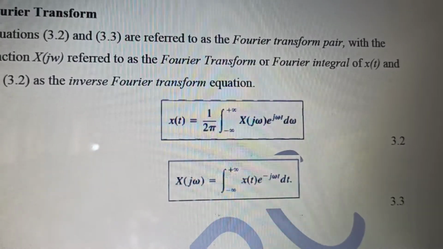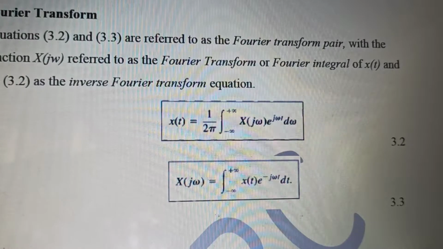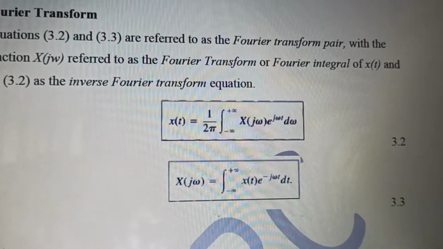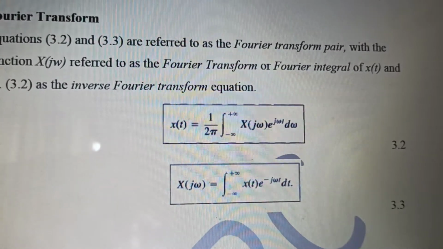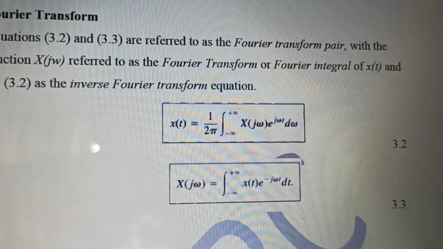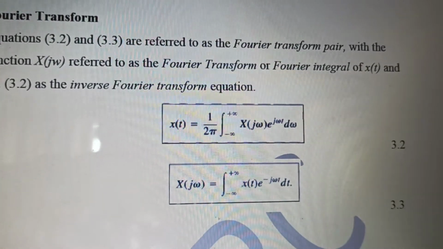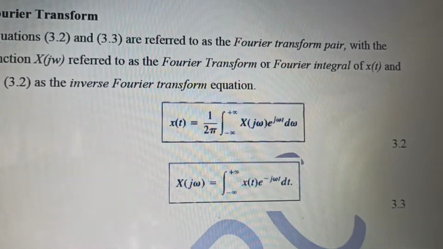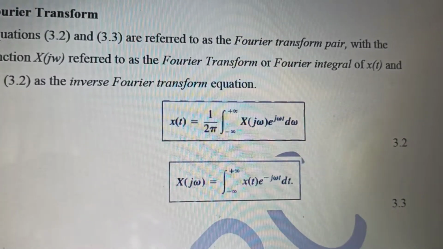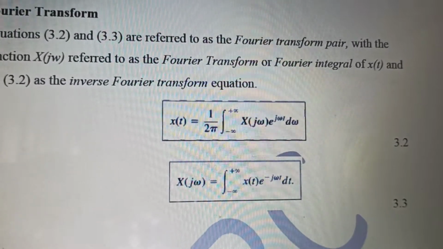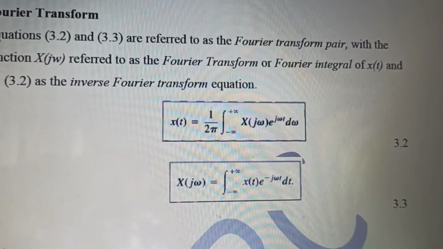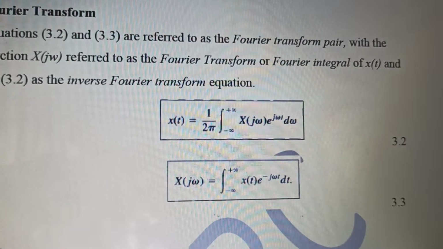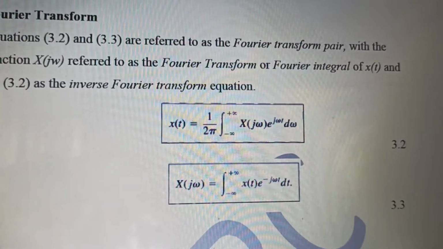I think this is quite clear, where minus infinity to infinity is the limit. This is basically nothing but the Fourier transform of a continuous, simple time domain signal.